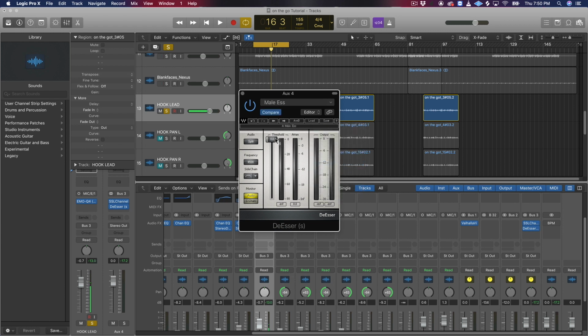Remember, don't squash the de-esser too much, don't add too much threshold. You don't wanna take away from your vocal. So let's play it and dial it in.